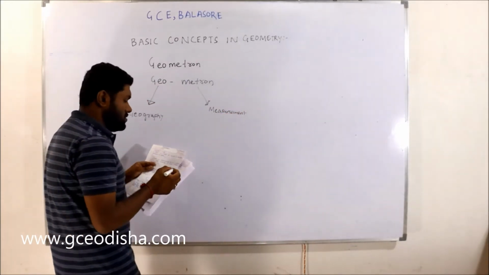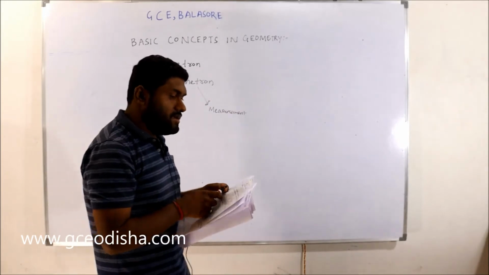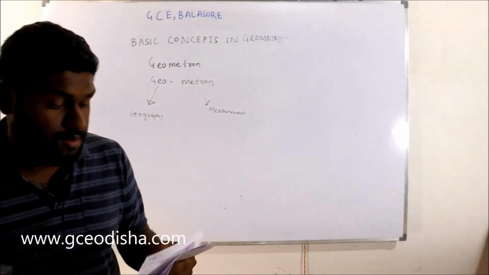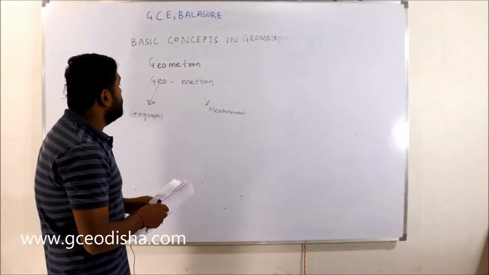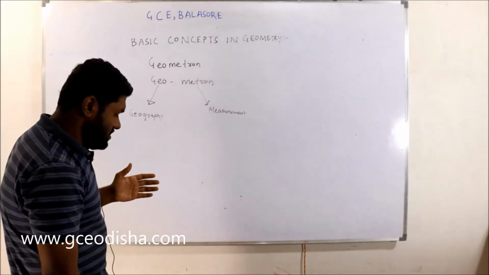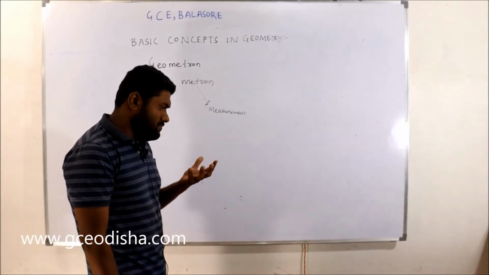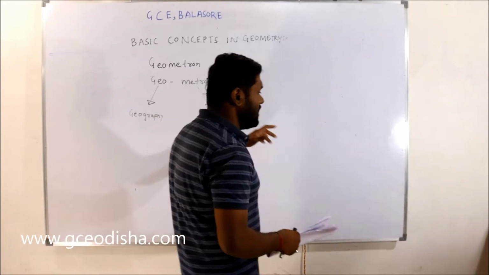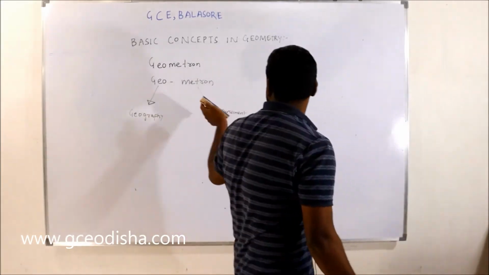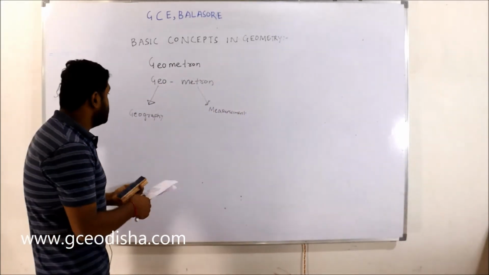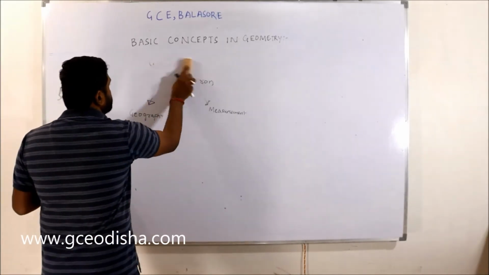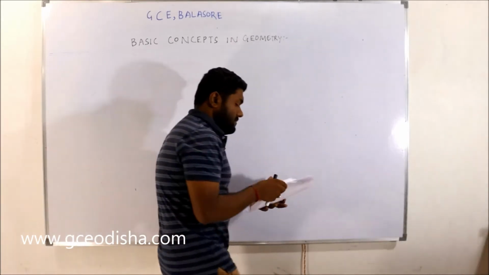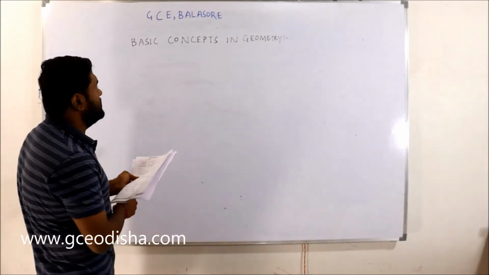So geometron generally means geographical measurement. This is a Greek term, and when you translate it to English it is called geometry. Let's start with some basic points about geometry, and then I'll continue with some theory.